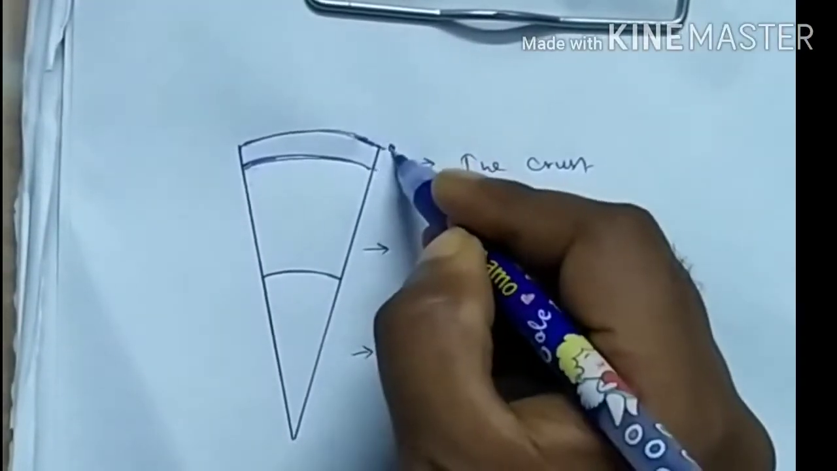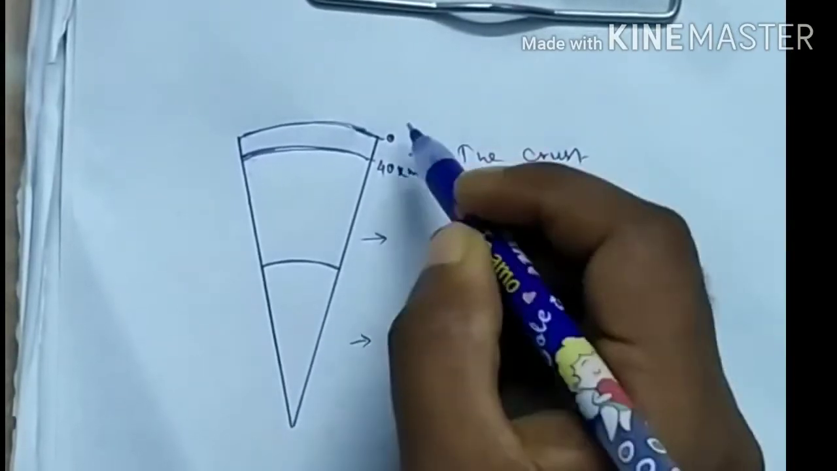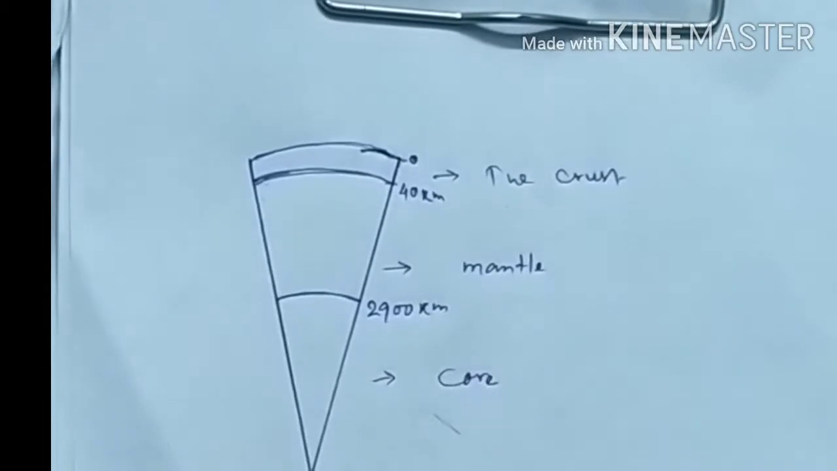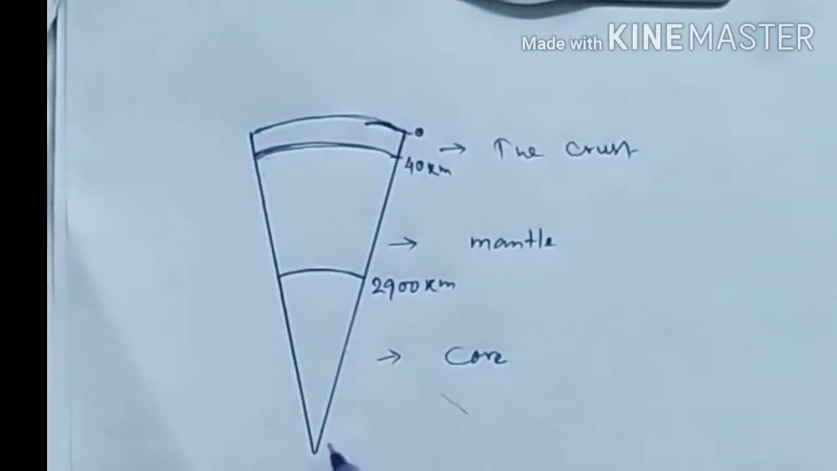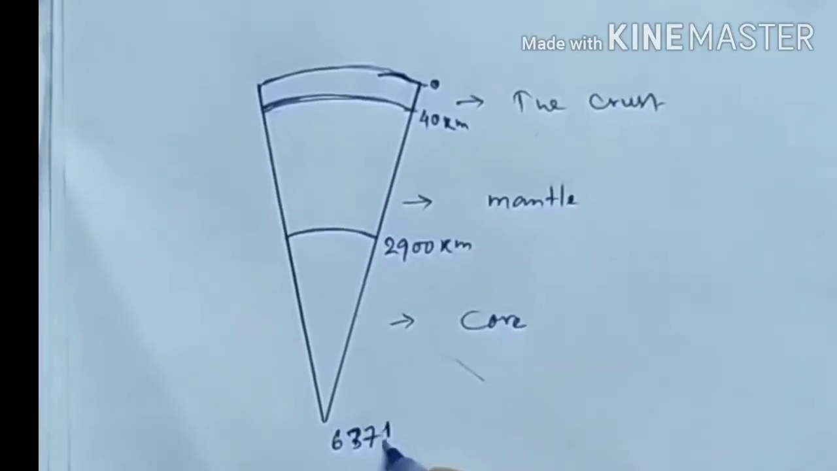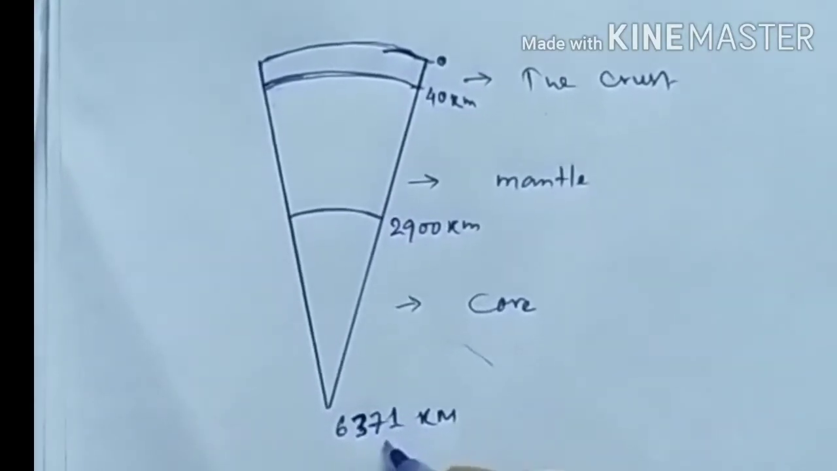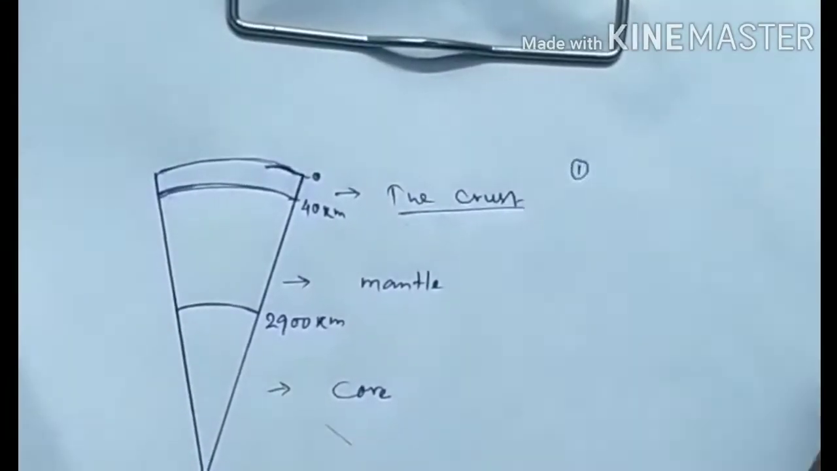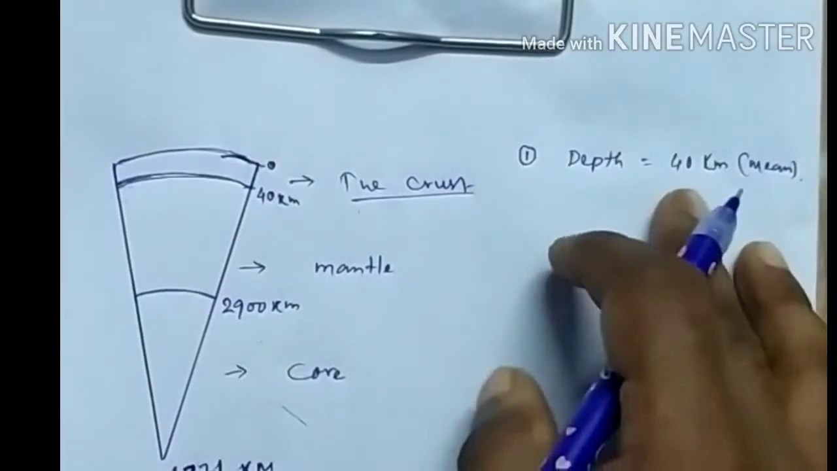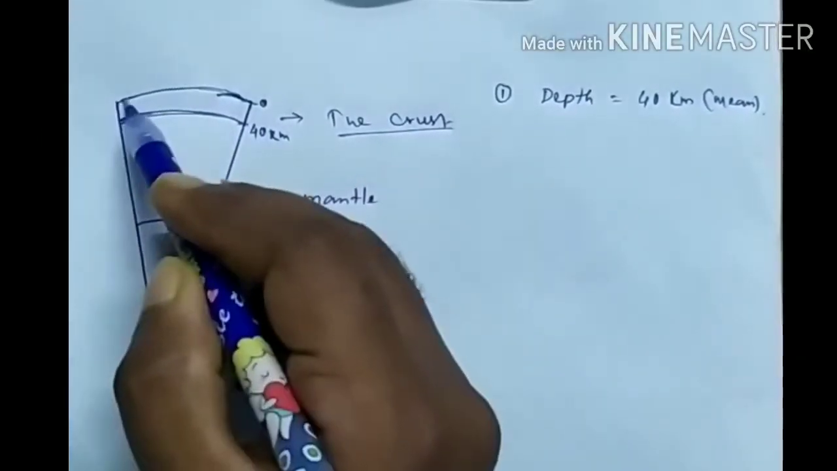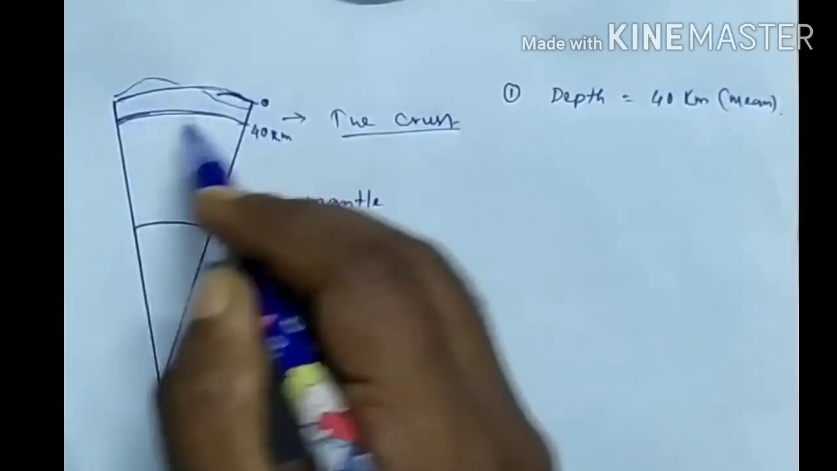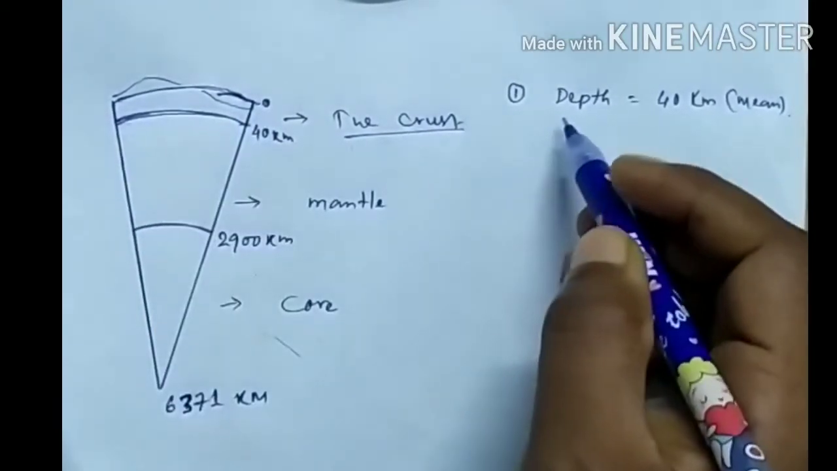Now, the depth of the crust is about 40 kilometers, the mantle 40 kilometers to 2900 kilometers, and the core up to 6371 kilometers. The average depth of the crust is about 40 kilometers, but the Earth's surface is uneven. That's why we find many hilly areas and oceans also.